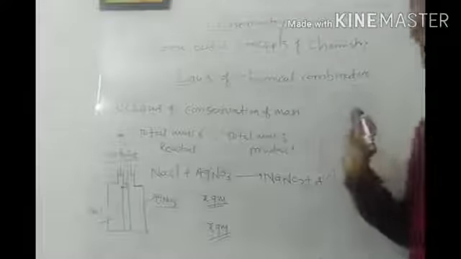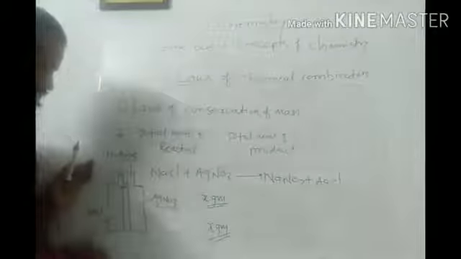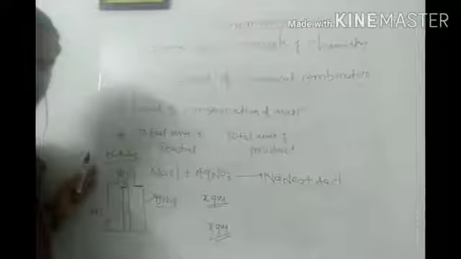In your examination you just have to write down one or two examples through which you can put this law in a very presentable manner. Then we will discuss the second law, known as law of fixed proportion or law of constant composition. If you want, you can take a snapshot of this. I will proceed further.